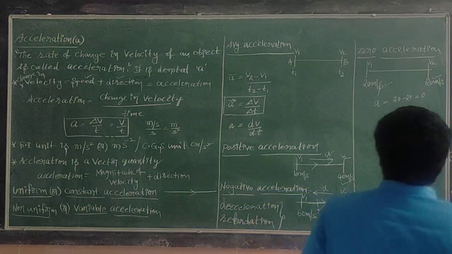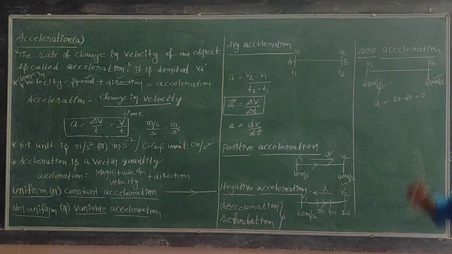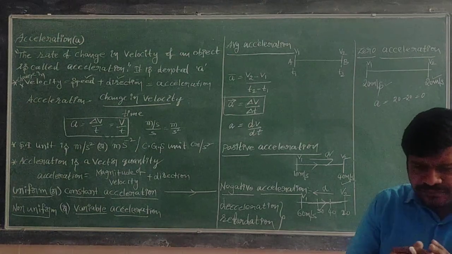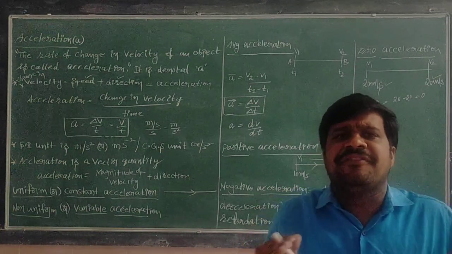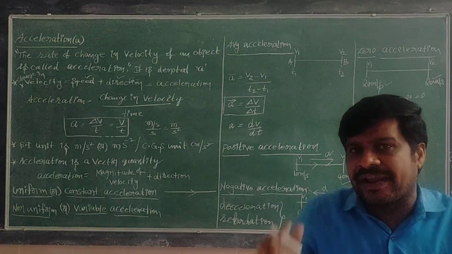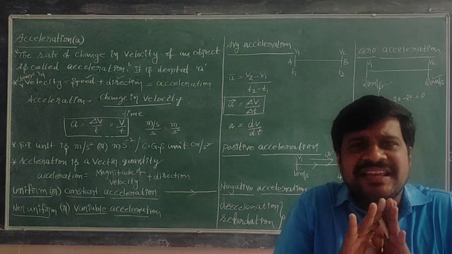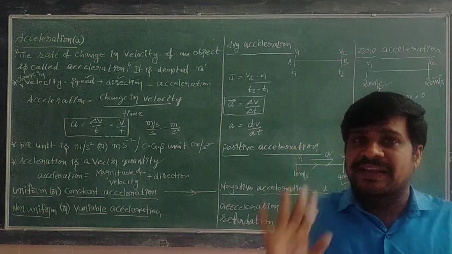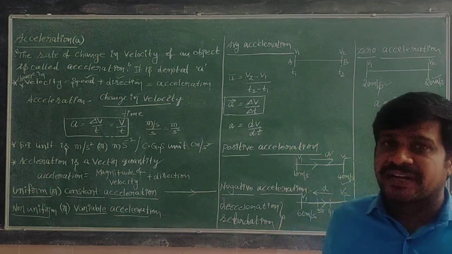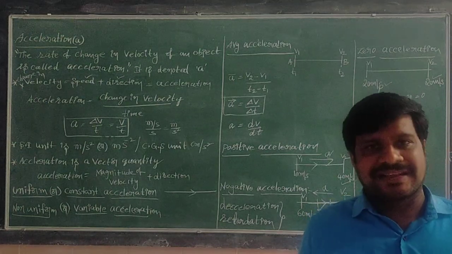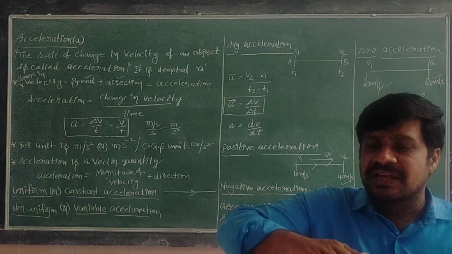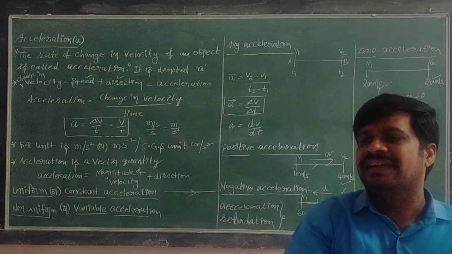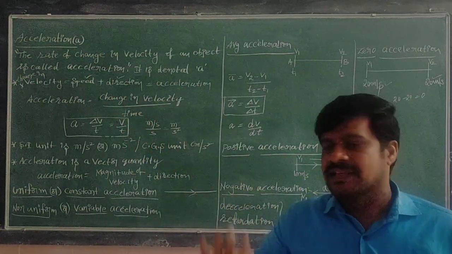Next, after this, zero acceleration. What is zero acceleration? Suppose during the motion of an object, if the velocity is not changing at all, then the object is moving with zero acceleration. That means the body is not speeding up or slowing down. It is constantly moving. Yes, make a note.